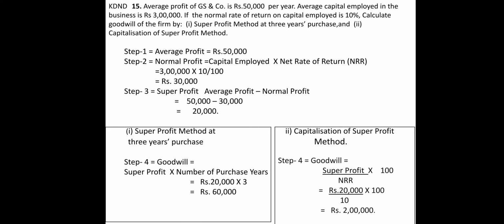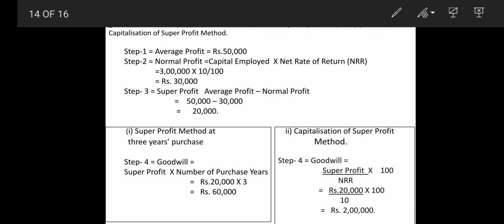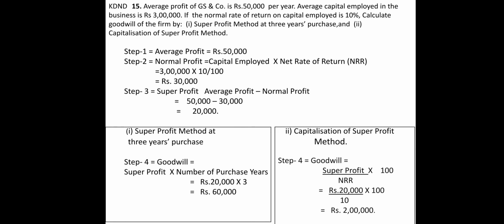So first of all we will be applying up to super profit. Both the methods remain the same. So just find out super profit and then apply both the applications, that is, super profit at 3 years purchase and capitalization of super profit. So finally we will get 60,000 and 2 lakhs respectively. So I am not explaining this, it is ultimately understood by you people that this is very simple, right?